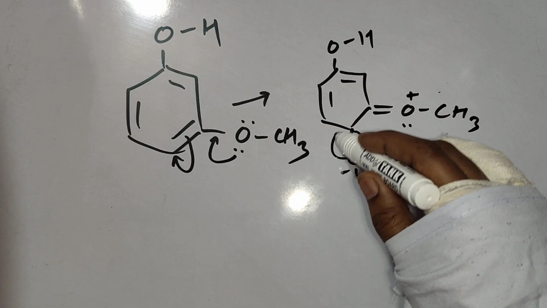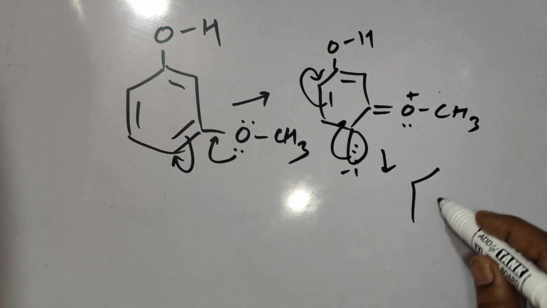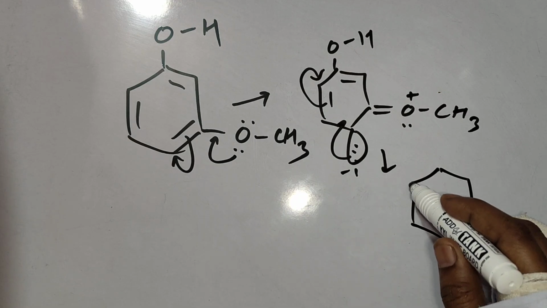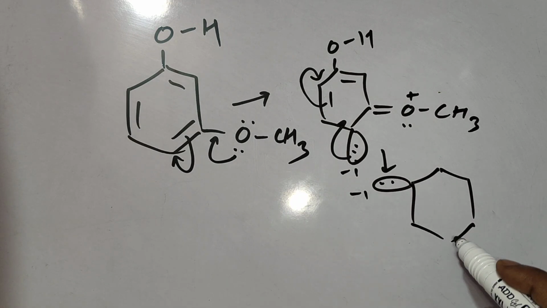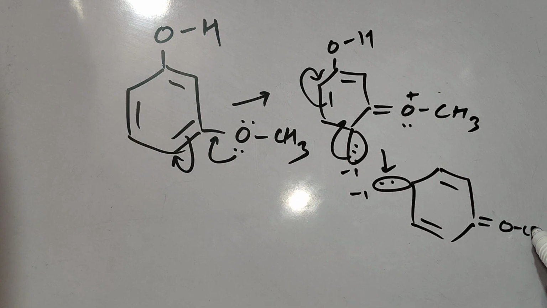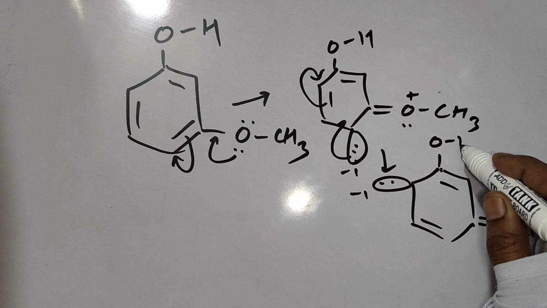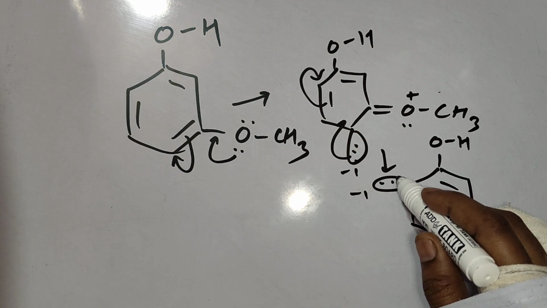Next. This is the second structure. Next.